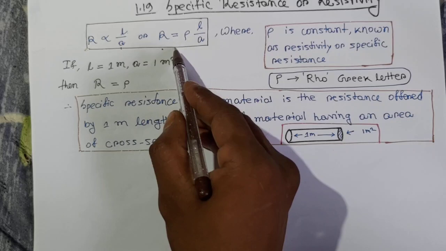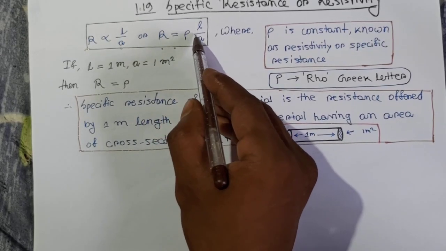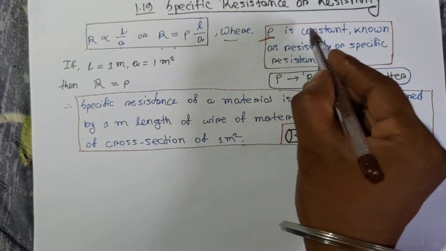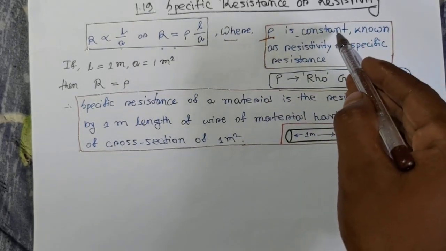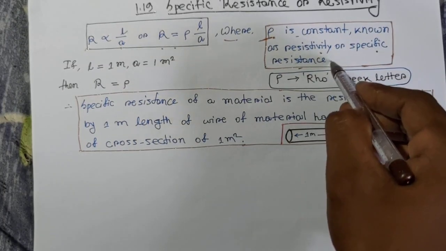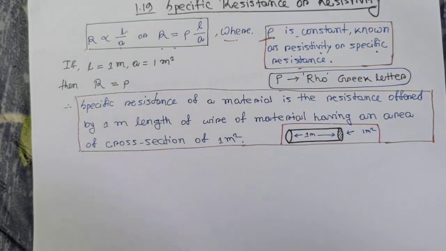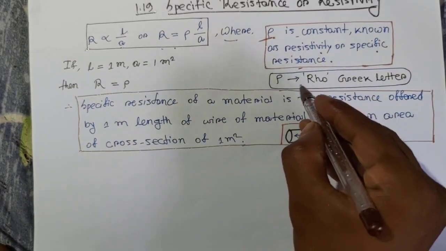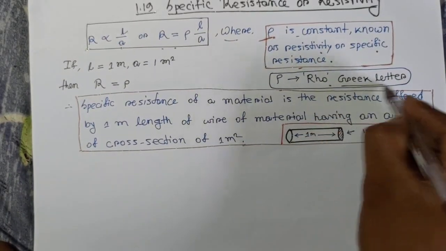So we can write R equals rho L by A, where rho is a constant known as resistivity or specific resistance. Rho is a Greek letter.